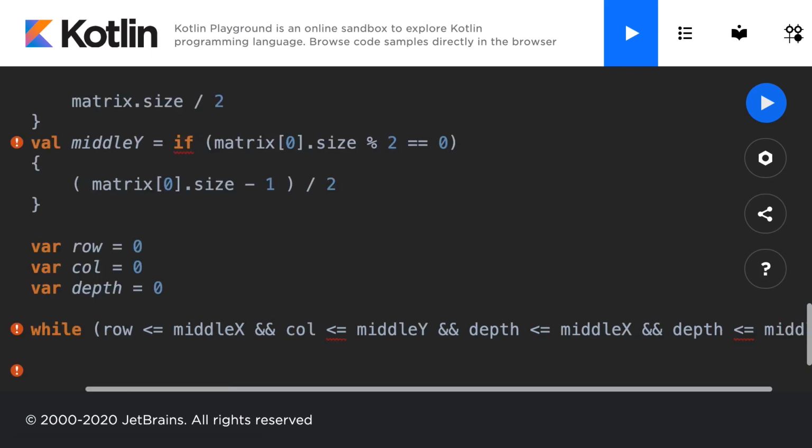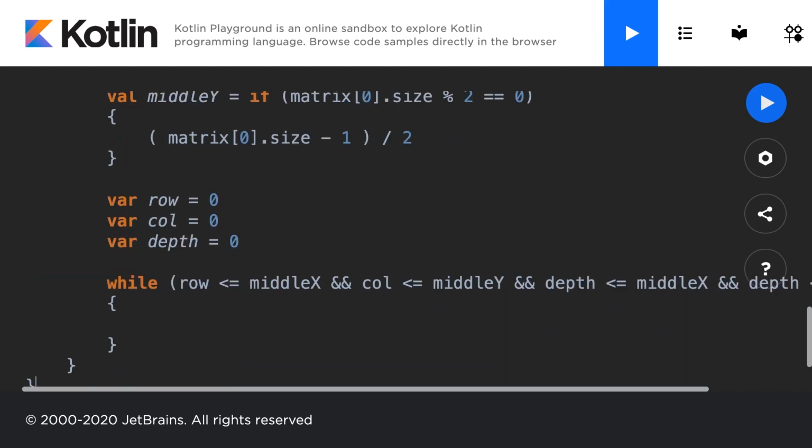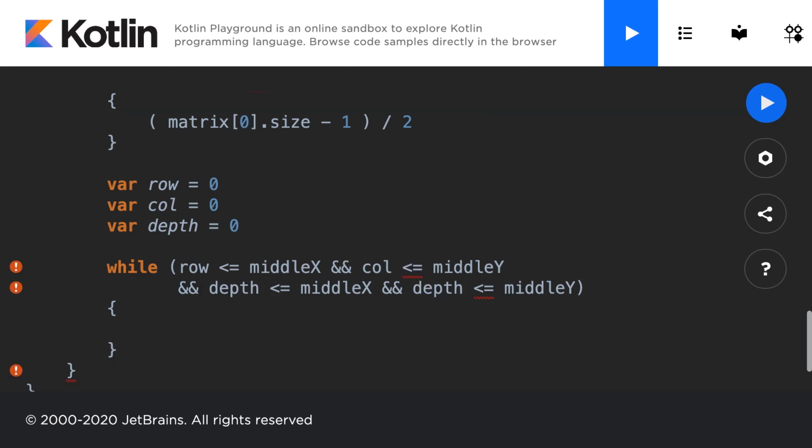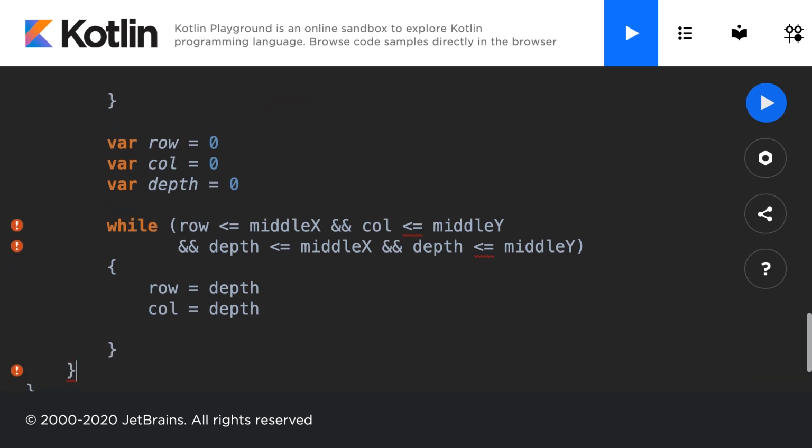So the depth must be less than the middle, and so must the current element that we are at. I'm just going to add a space here so you can see. There you go. Now you can see exactly what's going on there. Alright, so in this case, what we want to do is show that we're going deeper into the matrix. So we'll set the row to equal the depth and the column to also equal the depth, the index that we're at currently.